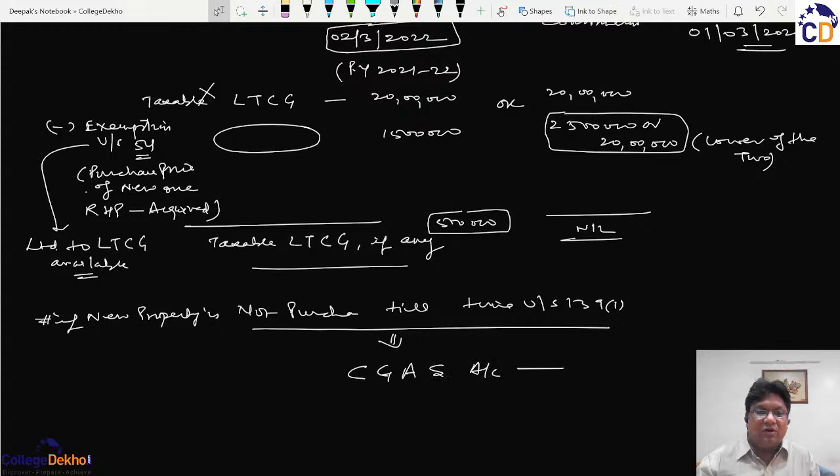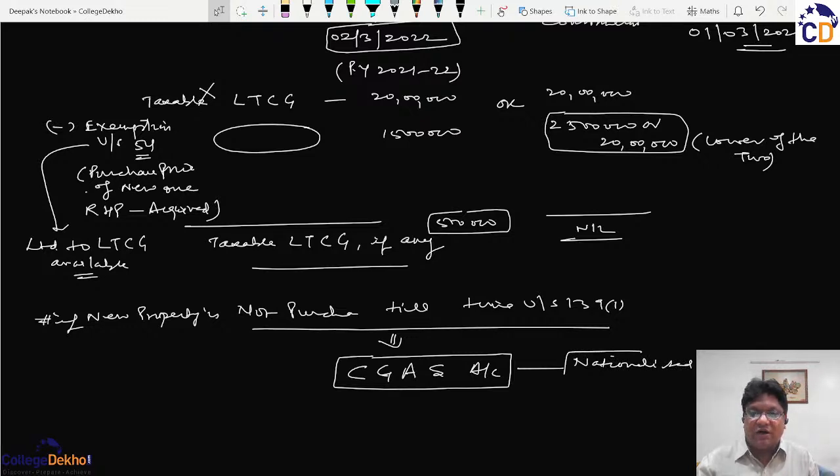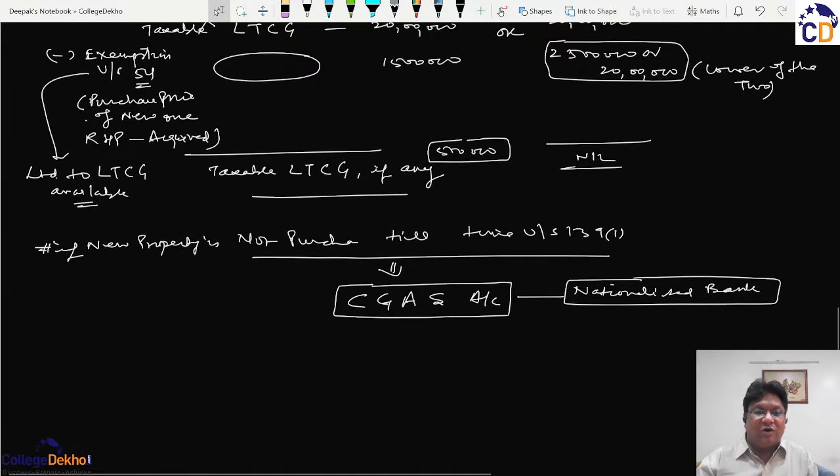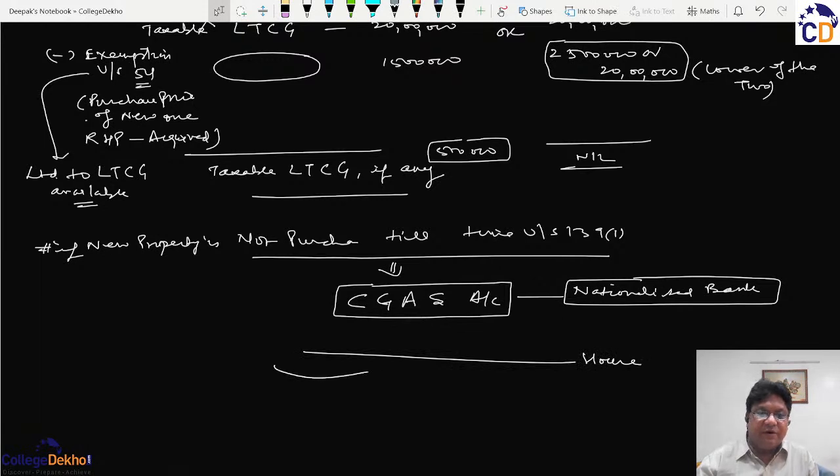You can open any specialized CGAS account with any nationalized bank, and that account will serve as a security account so that the amount that you are willing to invest for the house can be deposited in this account.